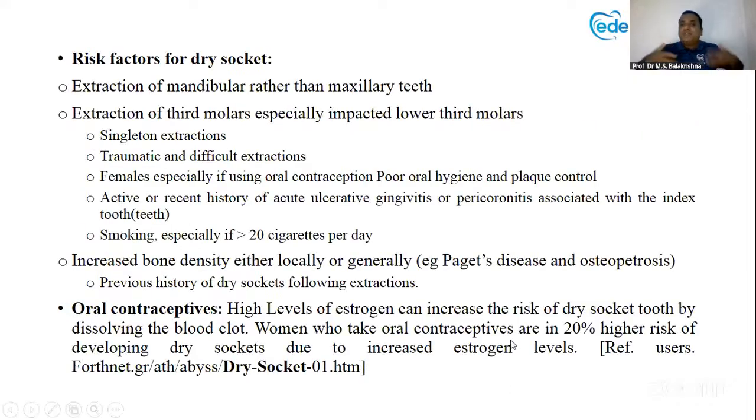Okay, the estrogen level will be very high when the patient is taking oral contraceptives. Estrogen level will be very high, and that will dissolve the blood clot. So a study has been conducted. Women who are taking oral contraceptives have 20% higher rates of dry socket.